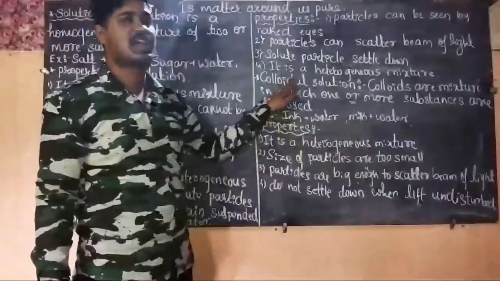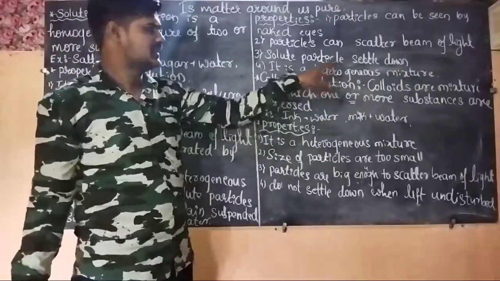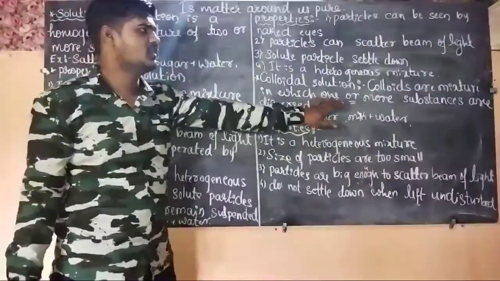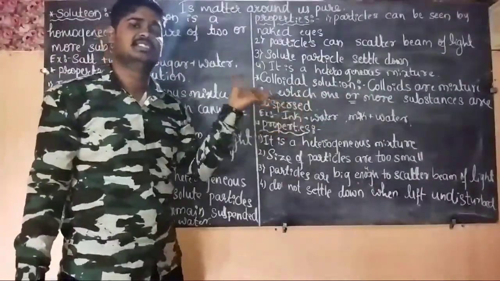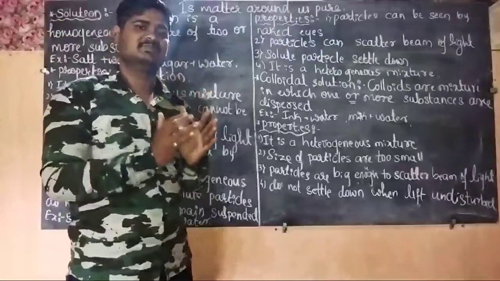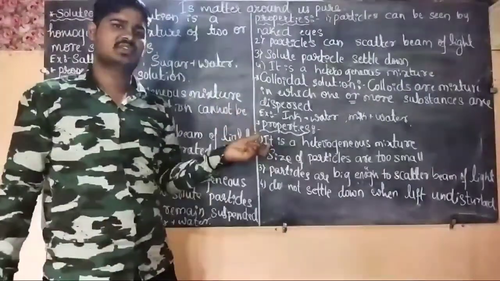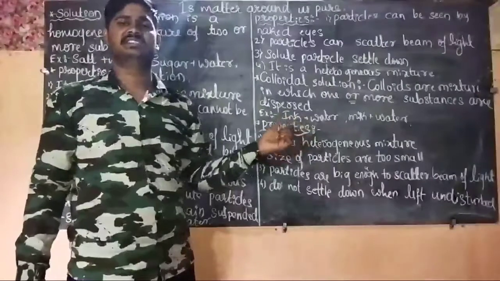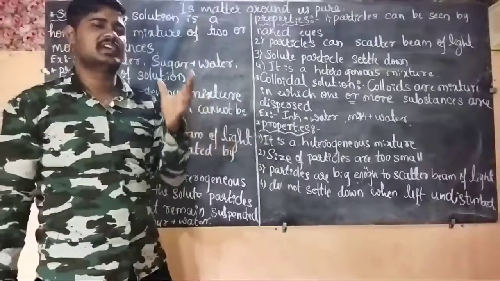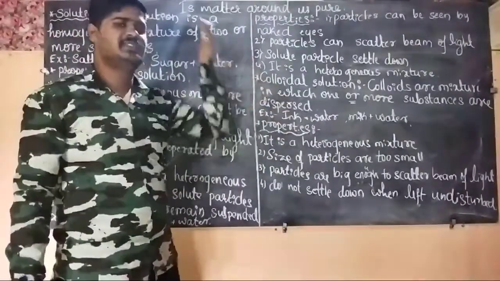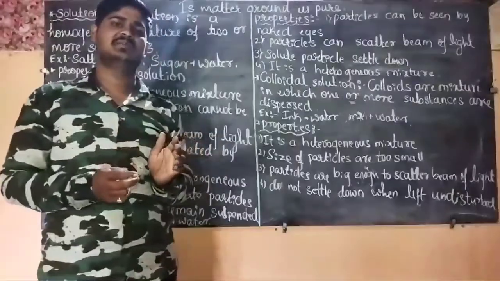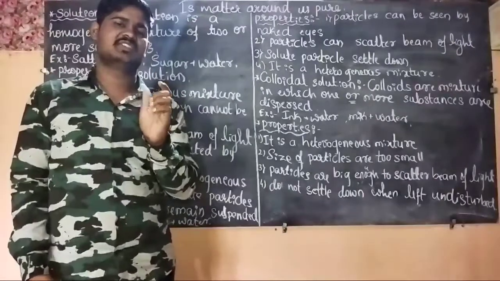And then comes the colloidal solution. The definition of a colloidal solution is: colloids are mixtures of one or more substances, and these substances are dispersed in it, not mixed. We will take some examples of colloids, that is ink plus water. This is an example of a colloid. And milk plus water. This is an example of a colloid. We can say that colloid and solution are likely to be the same, but they are different because of the variation in the size of the particles.